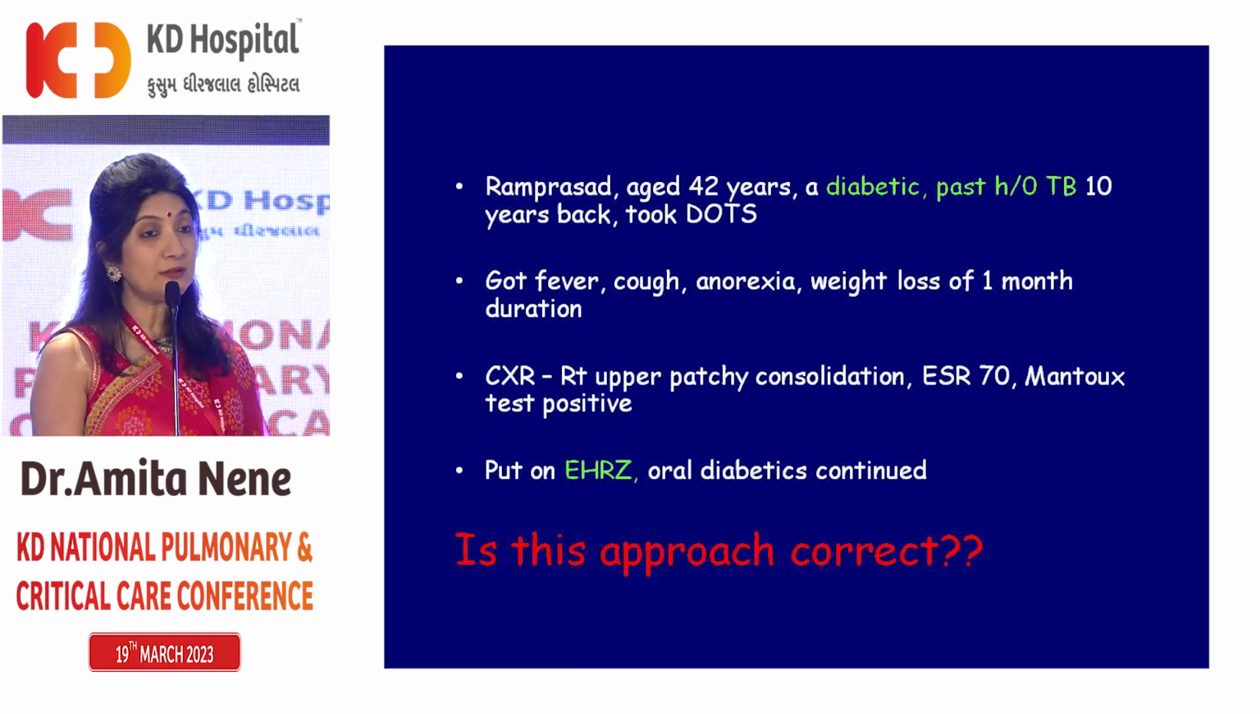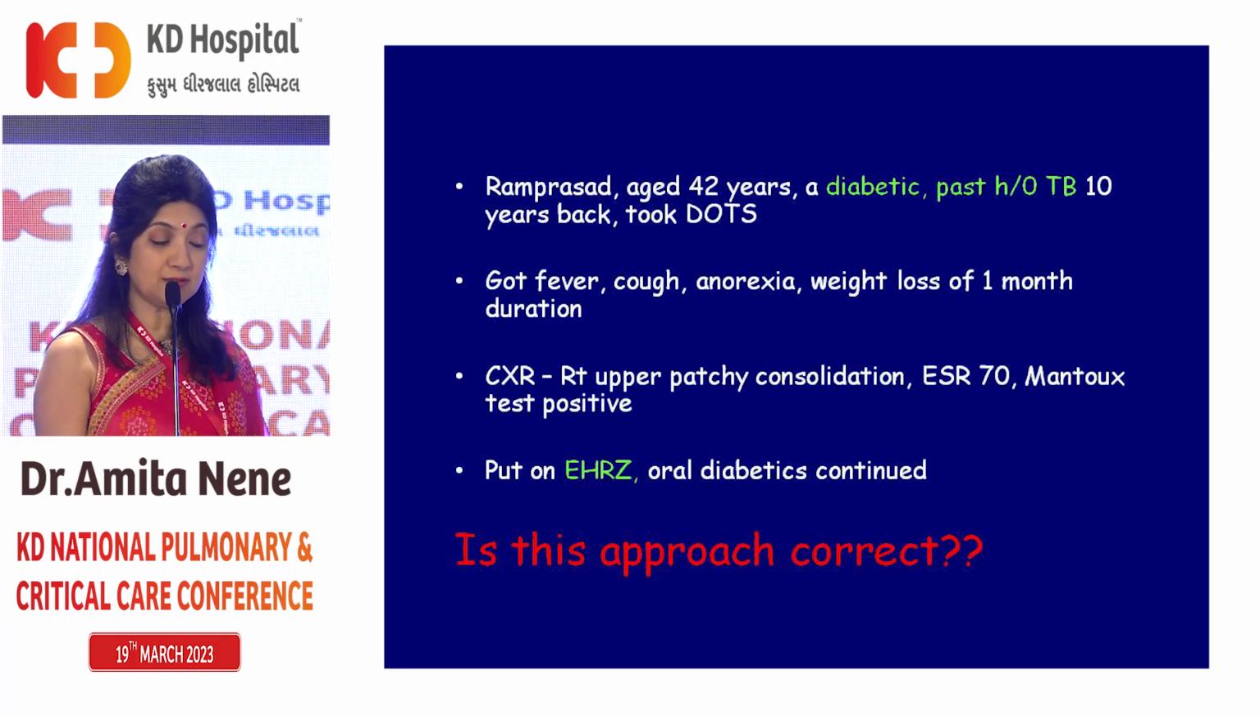He went to his local doctor. So correctly, the doctor did a chest x-ray. He did CBC, ESR. The chest x-ray showed a right upper lobe patchy consolidation. ESR was 70. A Mantoux test was done, which was positive. So the patient was suspected to be having TB, and he was put on EHRZ 4-drug AKT, and the oral diabetics were continued. Is this approach correct?